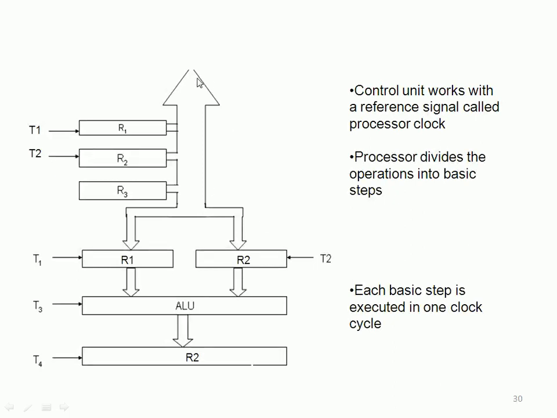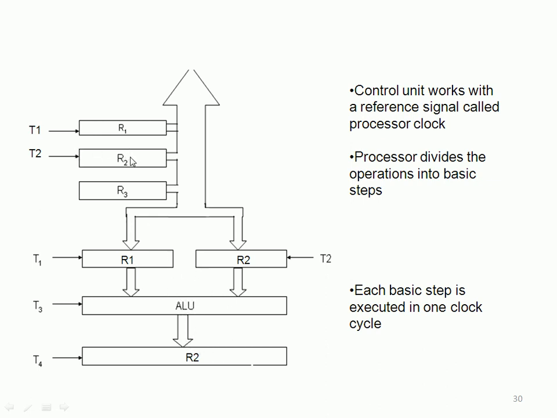We can observe this in a more pictorial way. The control unit works with reference to a signal called the processor clock, right? The processor is always synchronous with the clock. You might have heard that a quartz crystal releases clock signals, and those clocks are synchronized with this. As I told you, there is R1. In this entire diagram you can see that several registers are accommodated in the CPU, and the arithmetic logic unit will be there, then the output registers will be there.